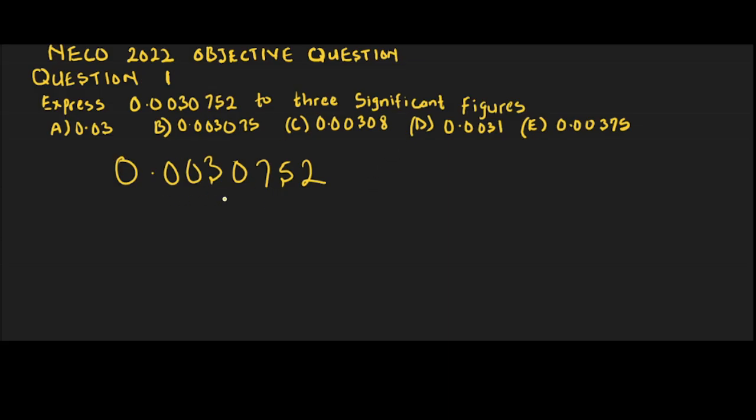Now, if we look at this number, here is our first significant figure, here is the second, and here is the third. That means we are going to have 0.00307. But before we write this as a final answer, I check the next number we have here, 5. Do we round up or round down? We round up. Now it becomes 1, so we add it to this 7. It becomes 8. So here we have 0.00308, and that is option C. C is the answer here.